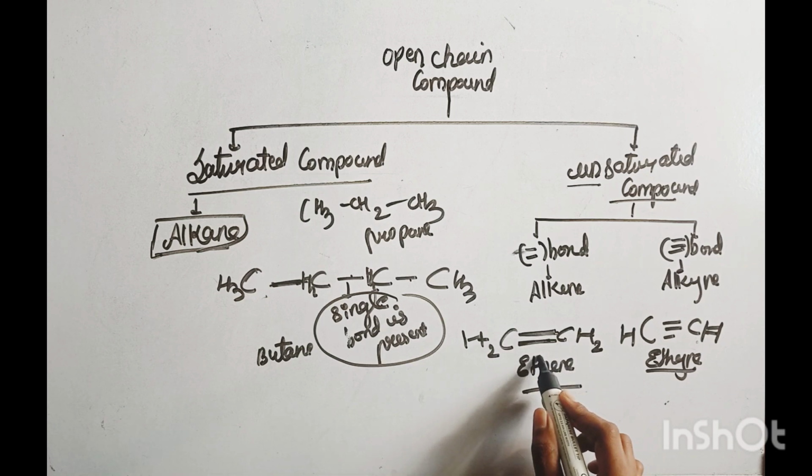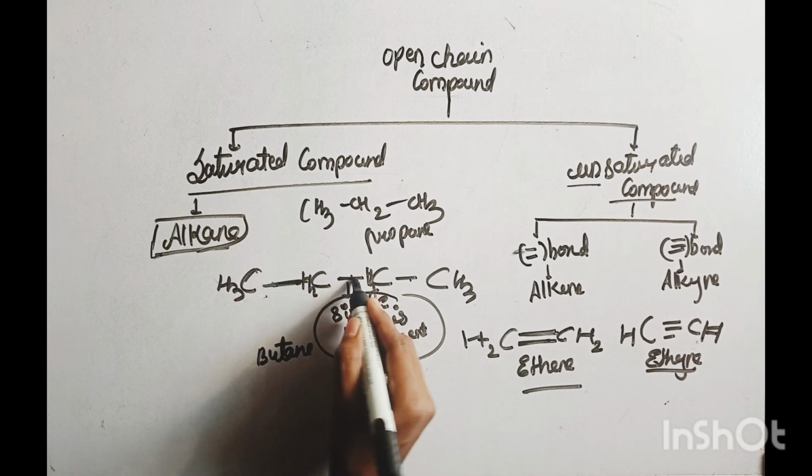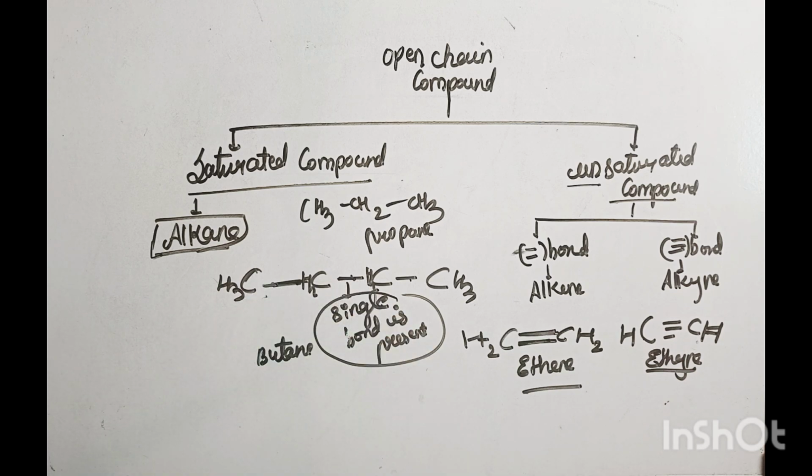Between the carbons there is a double bond, called an alkene; between the carbons there is a triple bond, called an alkyne; and between the carbons there is a single bond, called an alkane. So these are the saturated and unsaturated compounds. Okay, I hope you have understood all these concepts. So thank you so much.